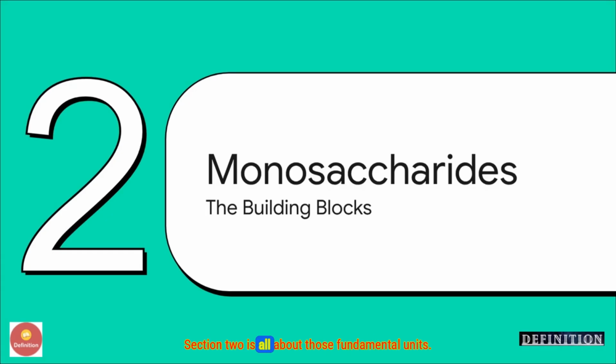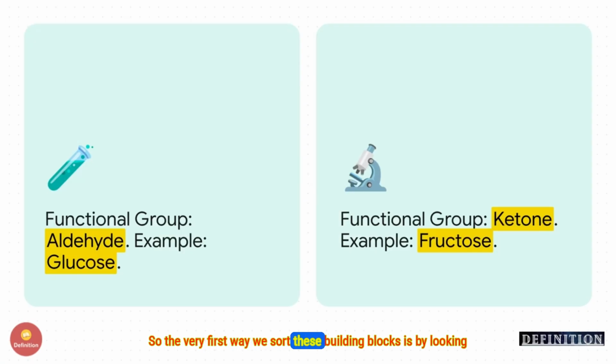Section 2 is all about those fundamental units. You can think of them as the Lego bricks of the entire carbohydrate world, the monosaccharides. So the very first way we sort these building blocks is by looking at that special functional group we just talked about. If it's an aldehyde, we call it an aldose. The superstar example here is, of course, glucose. If that group is a ketone, we call it a ketose, and fructose is the best example. It's a really simple split, but it's absolutely crucial.